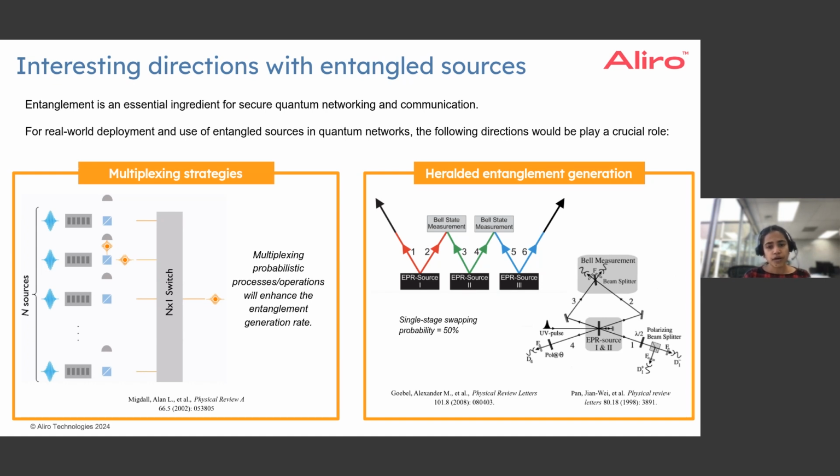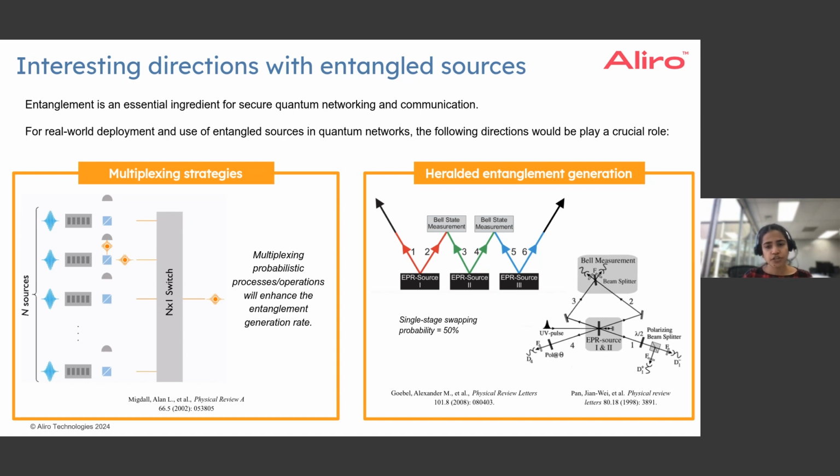Further, if we want to distribute entanglement across two very distant nodes, we need to find a way to have a repeater protocol that is implemented. And here we rely on the concept of heralded entanglement generation, where there are multiple entanglement sources in the network, and we interfere one of the photons from the first source with another photon from the second source. Here specifically we call those photons 2 and 3, or photons 4 and 5, at a common node, where we will perform a projection measurement onto a maximally entangled state, also known as a Bell state.